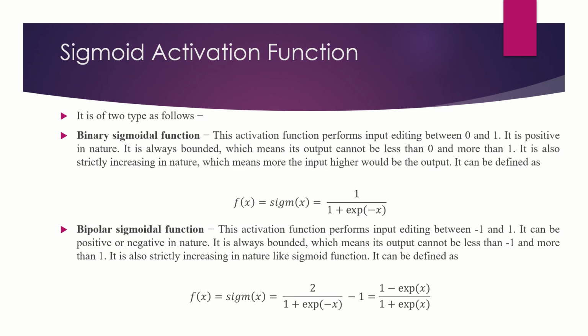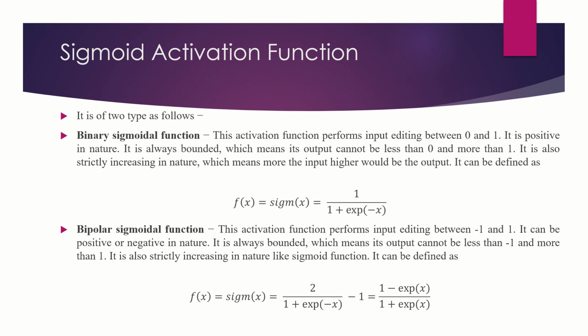So what is the binary sigmoidal function? This activation function performs input editing between 0 and 1. It is positive in nature and always bounded, which means its output cannot be less than 0 or more than 1. It is also strictly increasing in nature, which means the higher the input, the higher the output. It can be defined as f(x) = sigmoid(x), that is 1 / (1 + exp(-x)).